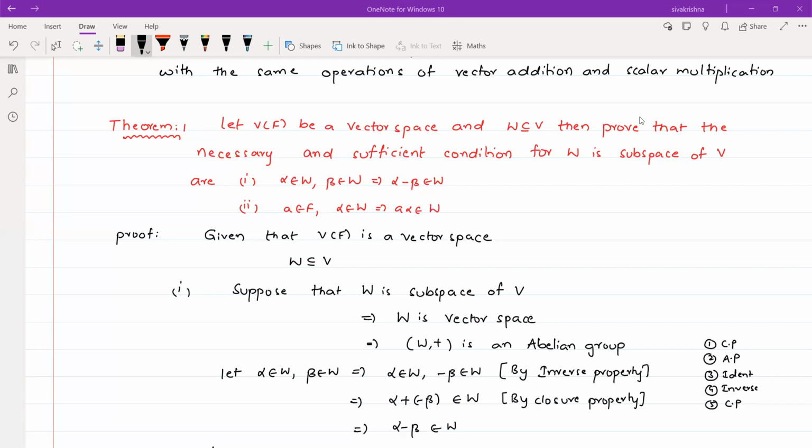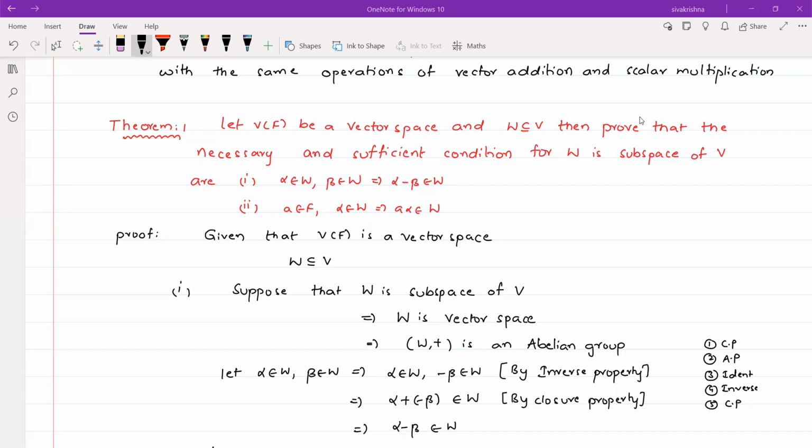It means W itself is a vector space. According to the definition of subspace, we can write W itself is a vector space. So that is why I have written here W is a vector space. Whenever W is a vector space, according to the definition of vector space, we have that (W, +) is an abelian group.